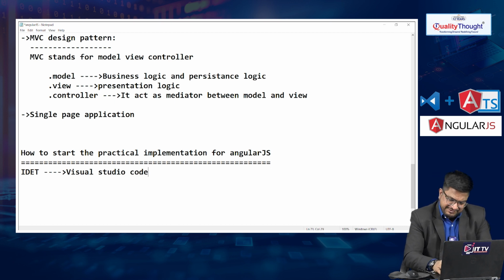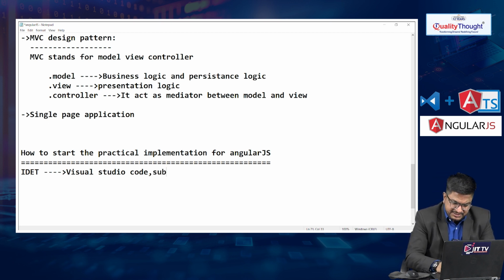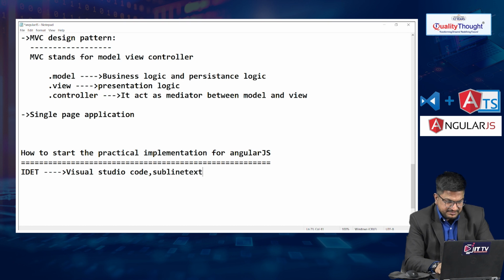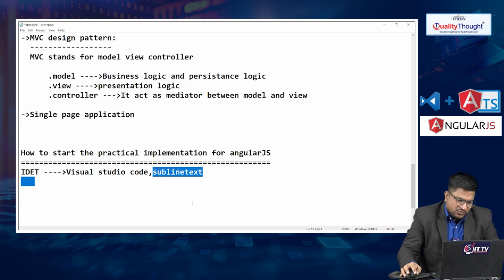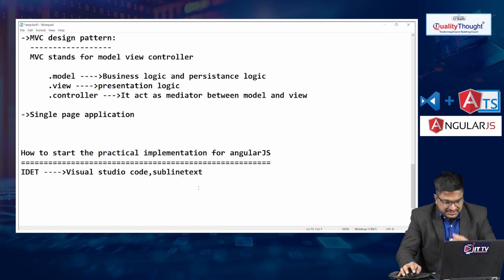We have n number of IDEs, like Sublime Text also. But we are going to use Visual Studio Code here. As I told you, you should have the prerequisites already.